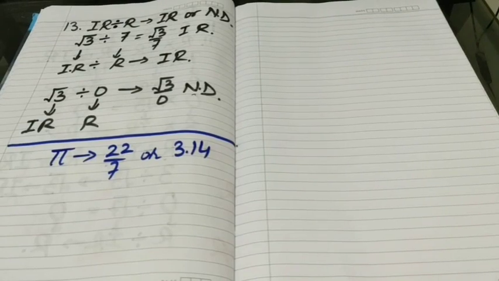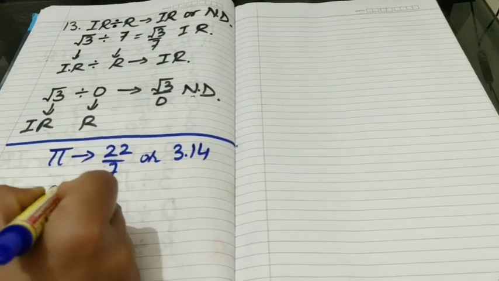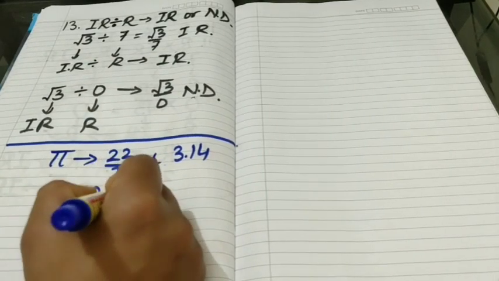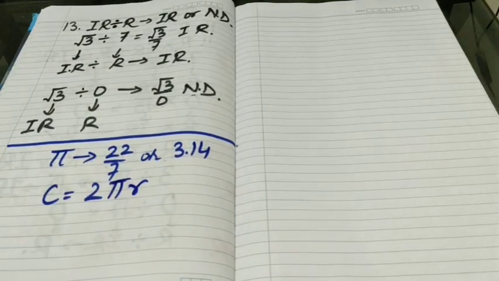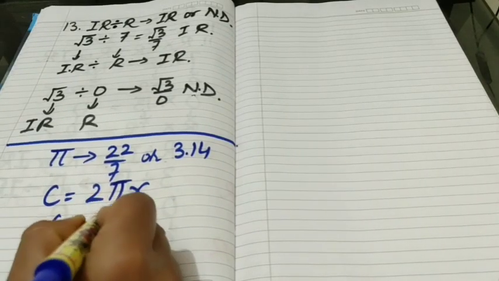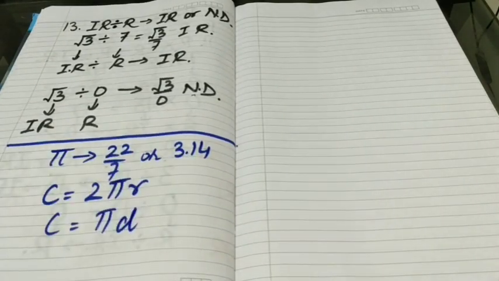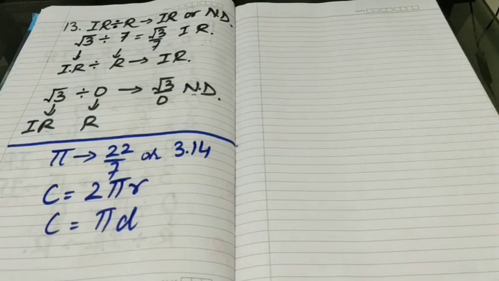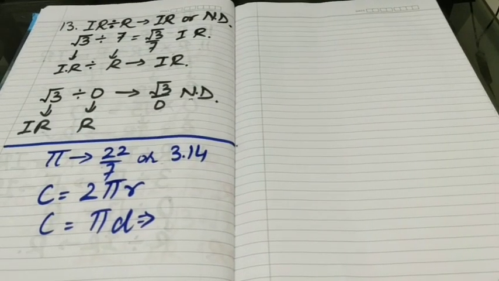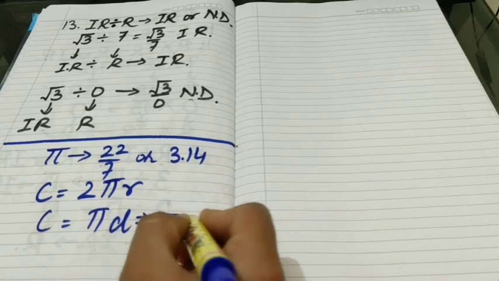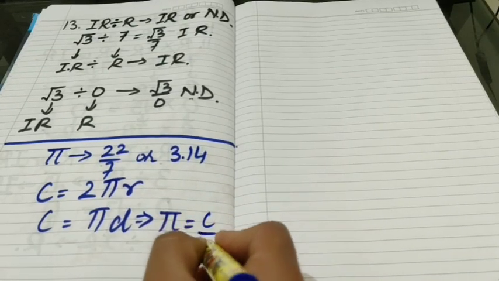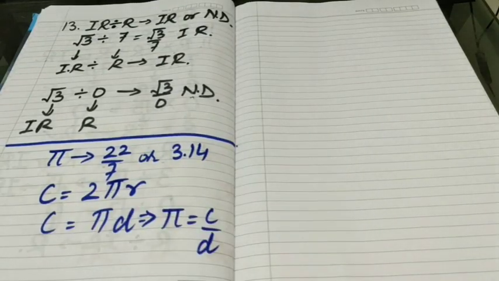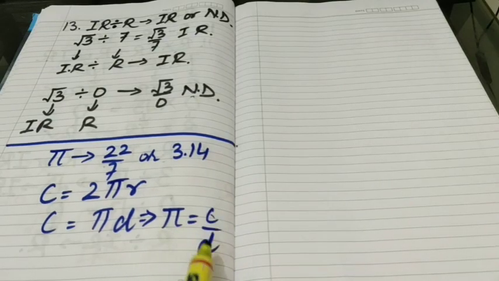So students, for this, let us recall the circumference of a circle. We know that circumference of a circle is 2 pi r, or we can even say circumference is pi into d. Circumference refers to the length of the outer boundary of the circle. From here we can find the value of pi, and that will become c upon d. Means pi is the ratio of circumference and diameter of the circle.